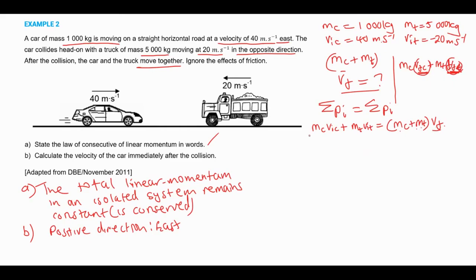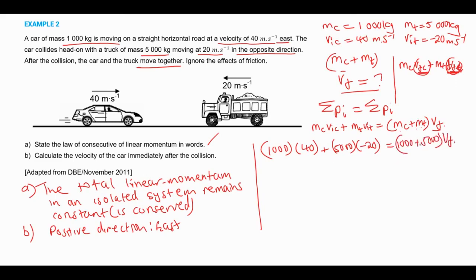Right. And then let's just substitute what we have. So it's going to be 1000 times 40. Okay. And then plus 5000 times negative 20 is equal to 1000 plus 5000 times the final velocity of the combined objects.